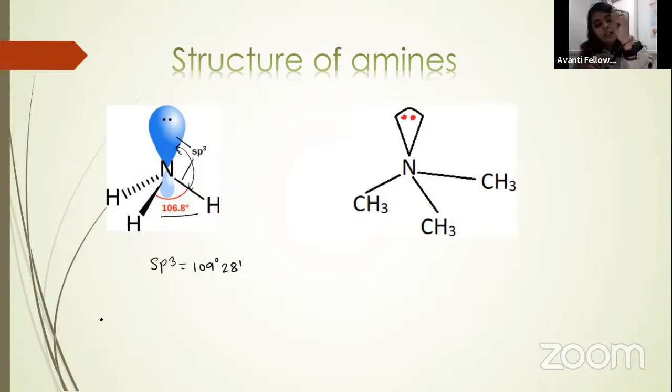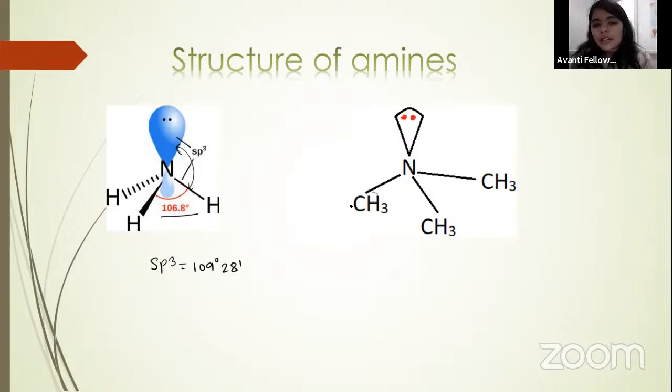And my hand is another bond. If this bond feels repulsion from upside, then it will go down. Previously it was this, but here the lone pair is creating repulsion, so this bond will go towards the other bond. So previously the bond angle was this much, but now it is decreased. You have also studied this in chemical bonding, but still I am explaining and recalling your concept. So that's why this decrease in bond angle takes place.